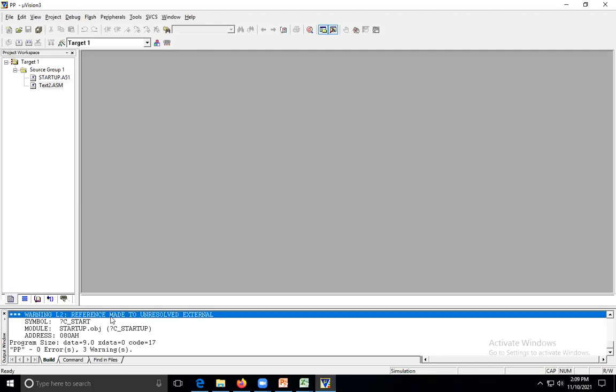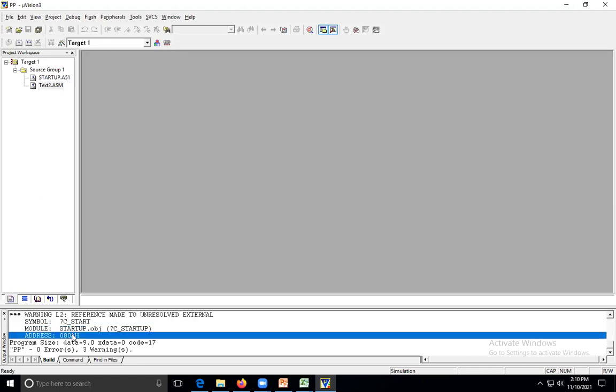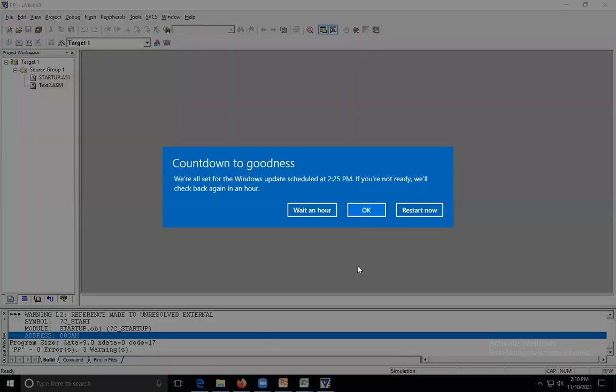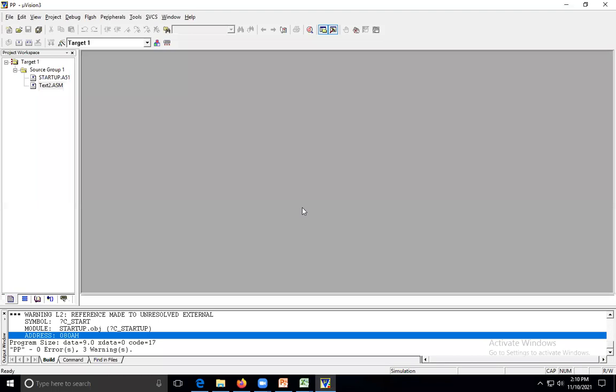The error is: reference made to unresolved external, C startup.obj and zero. These are the errors that came from the last lecture. Why is this error coming? Let's discuss why this problem is created. See how this problem is created due to this startup.a51 file. This file is added when we are creating the project.